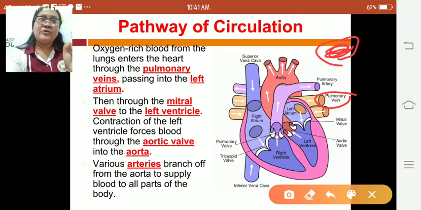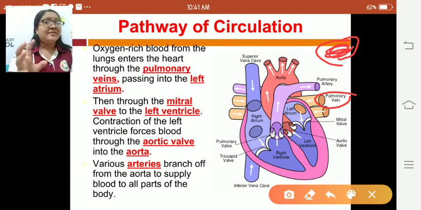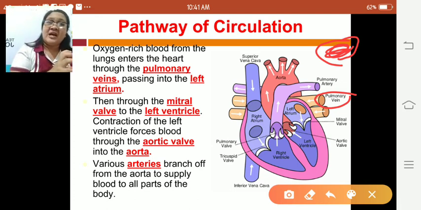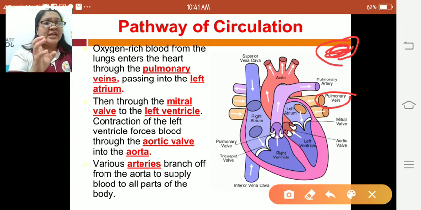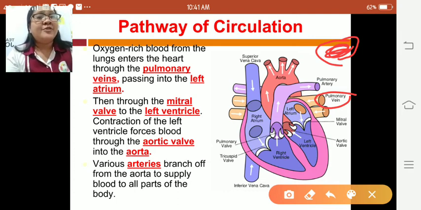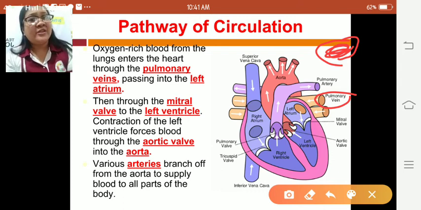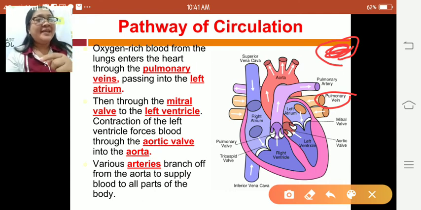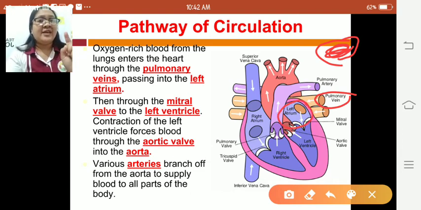Ang dugo nga nagkadto dito sa aton nga lungs, di ba hindi pa to oxygenated, nagkadto sa lungs para maging oxygenated blood na siya. Once it is already oxygenated, ma-enter naman ang blood through the pulmonary veins. Ang pulmonary veins siya ang mahatod naman sang blood pabalik sa heart, and that blood is already oxygenated blood, and it will go to the left atrium.